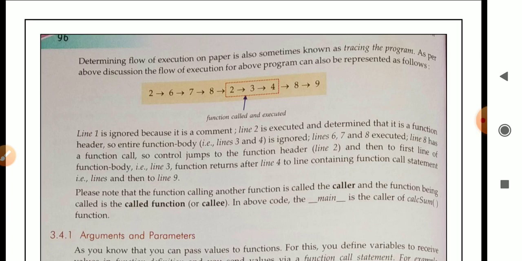Please note that the function calling another function is called the caller, and the function being called is the called function or callee. In the above code, __main__ is the caller of the calsum function.